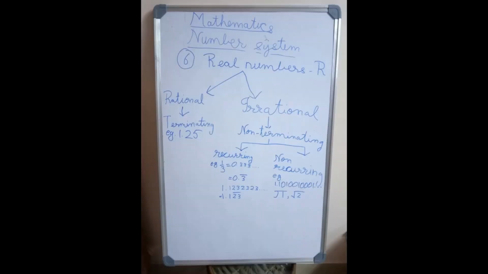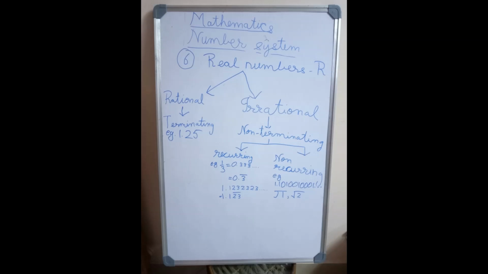We learned about real numbers, which is denoted by capital R. Real numbers are of two types, rational and irrational numbers. The rational numbers have a terminating decimal expansion. Example, 1.25. An irrational number has a non-terminating recurring decimal expansion or a non-terminating non-recurring decimal expansion.